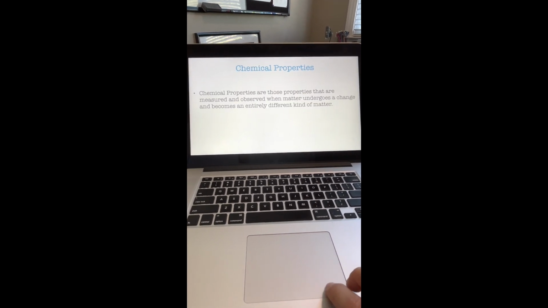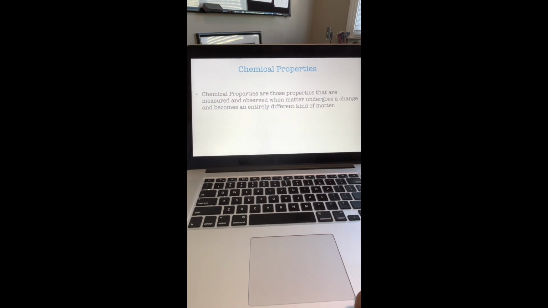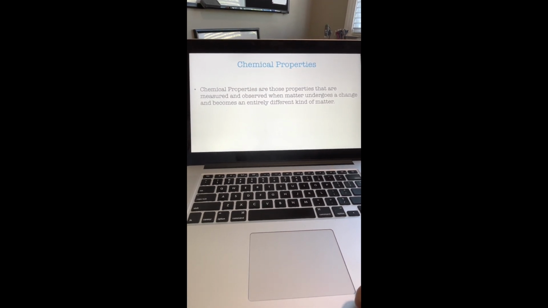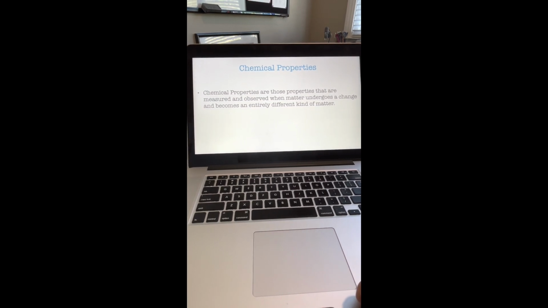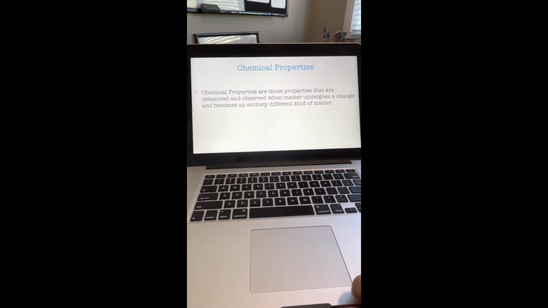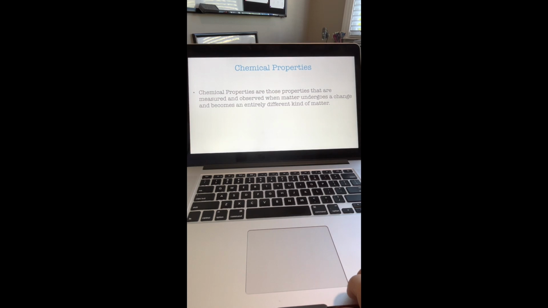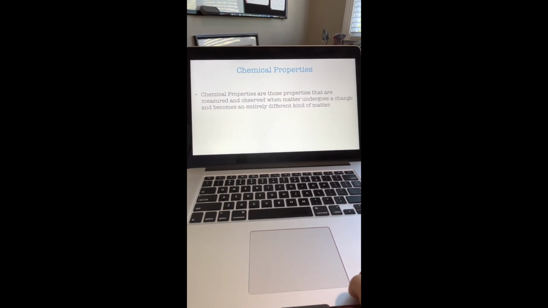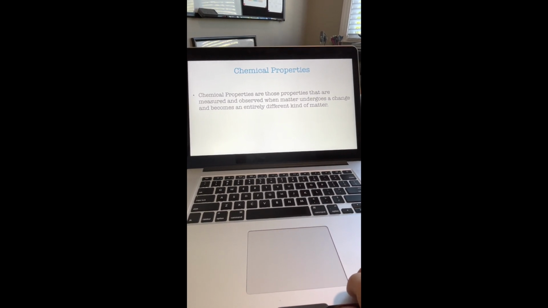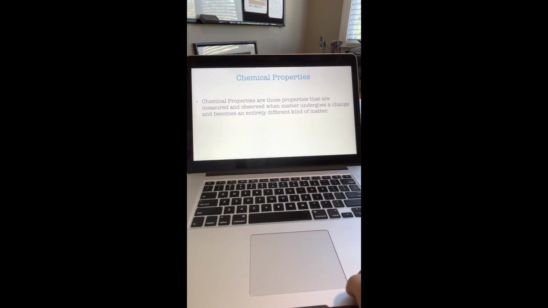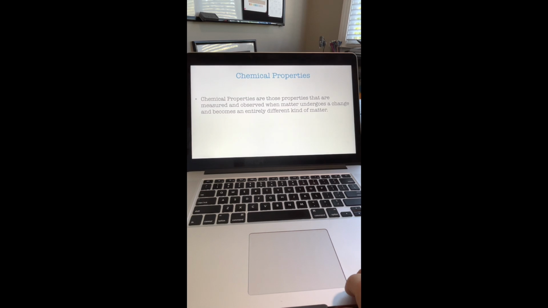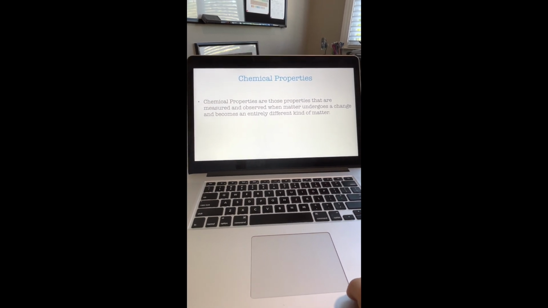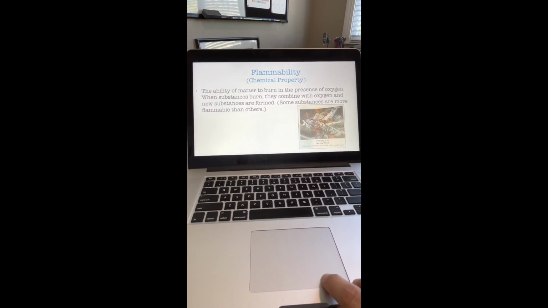Now, unlike physical properties, we're moving on to chemical properties. They are the properties that are measured and observed when matter undergoes a change and becomes an entirely different kind of matter. So for physical properties, we didn't change the composition. Now, with chemical properties, we are changing to a different kind of matter.